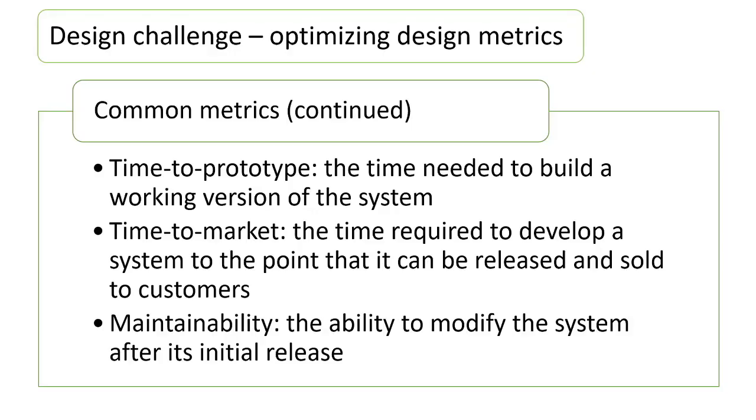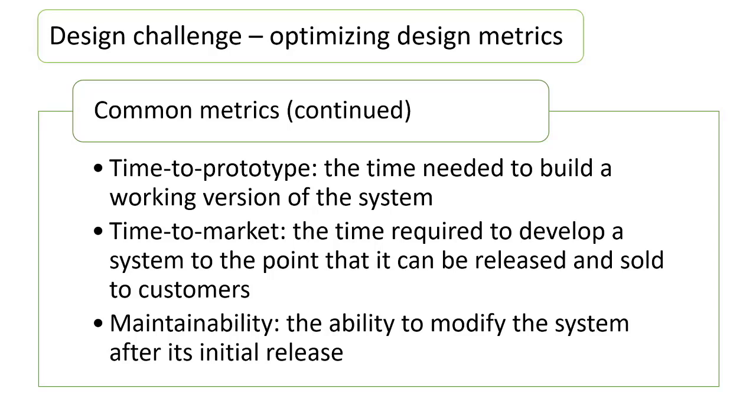Continuing with the design metrics, we have time to prototype, time to market, and maintainability. Time to prototype is the time needed to build a working version of the system. It is the time required to develop the prototype of the system. A prototype of the system cannot be the final product.